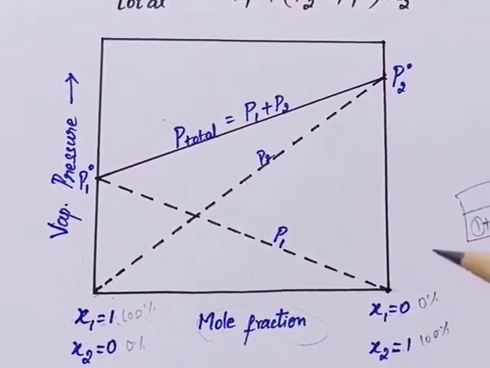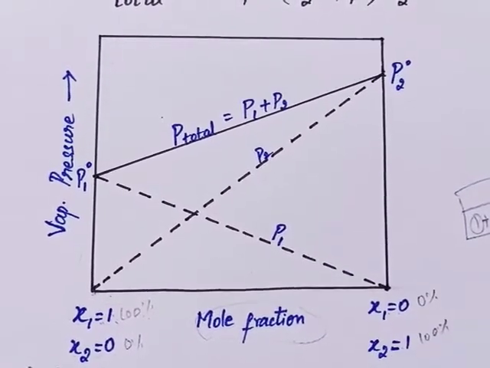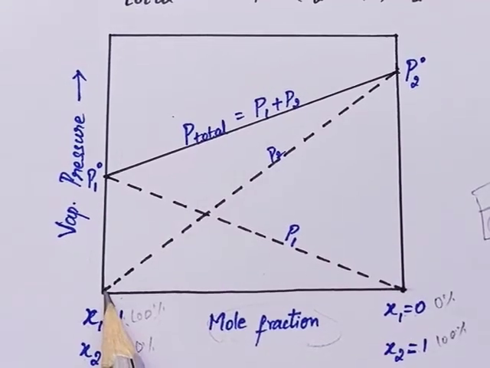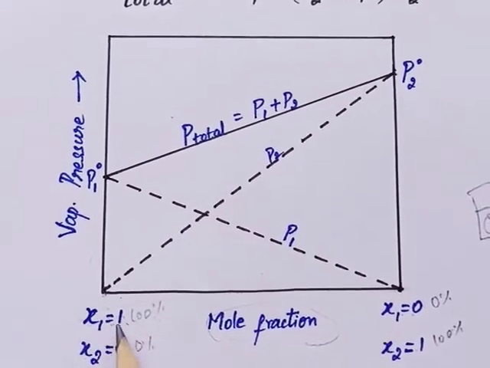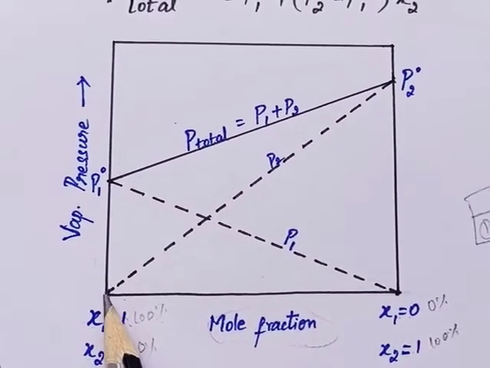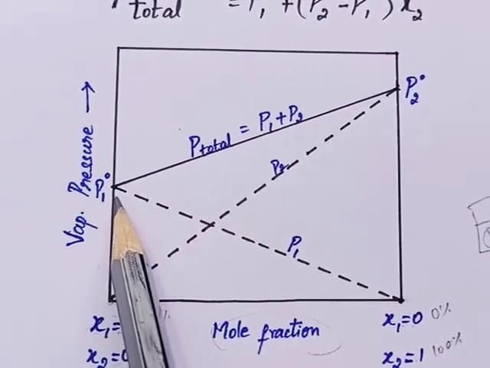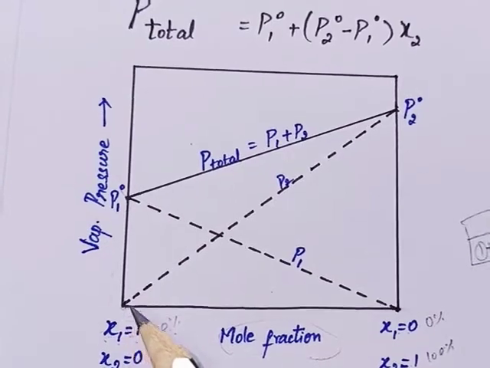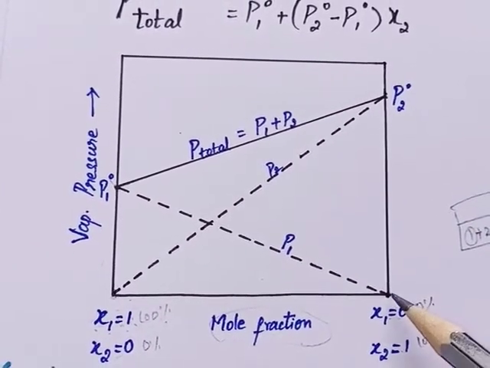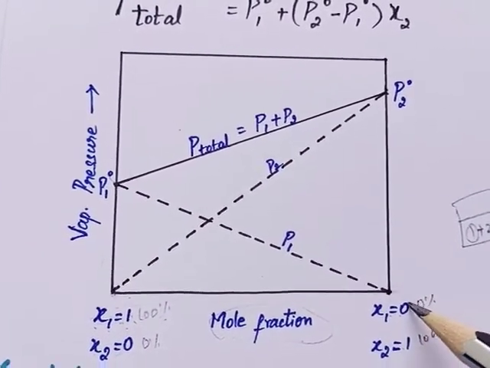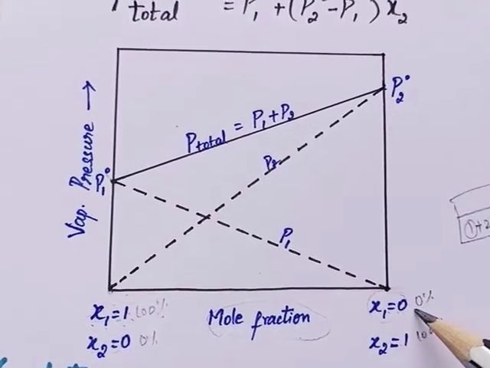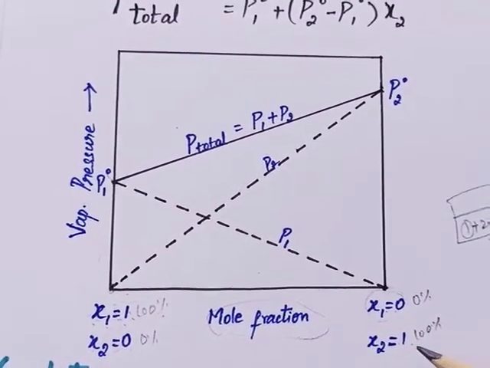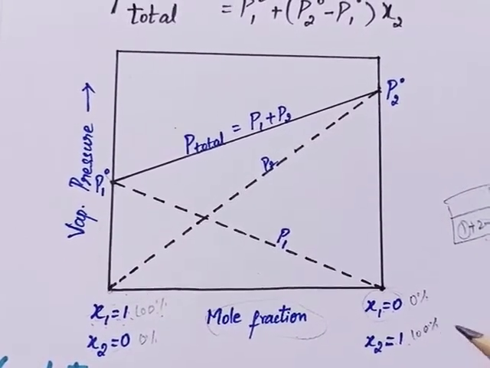Now we will see the vapor pressure of these components individually. Here only component 1 is present, so the vapor pressure is completely that of component 1. In the same way, here component 1 is not present, it is 0%, and component 2 is 100%.